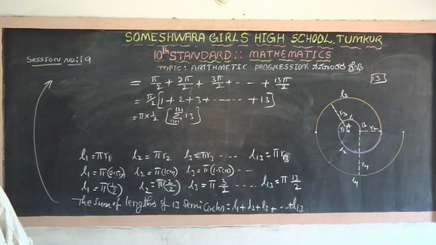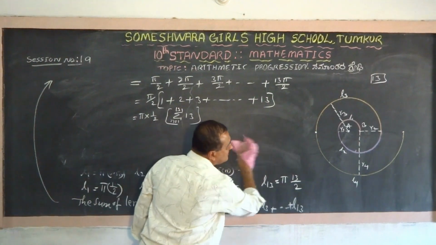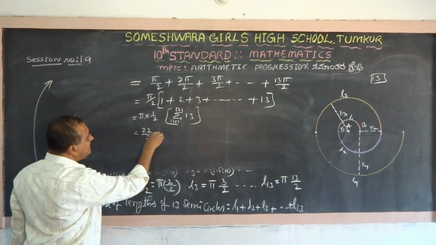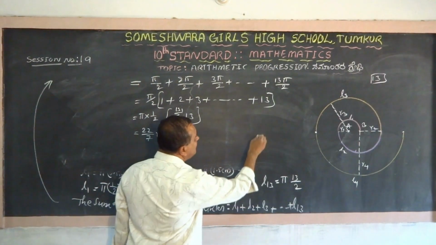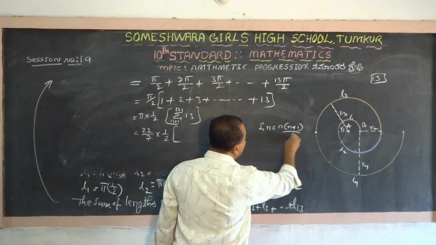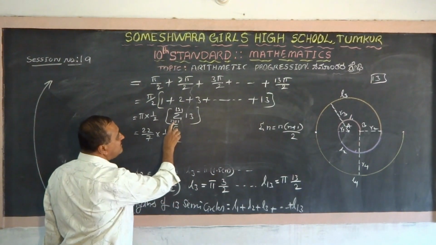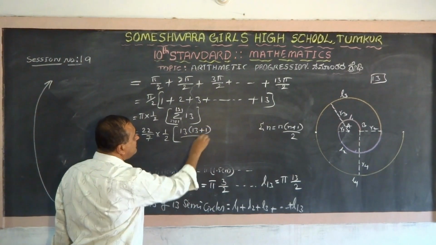Now you know the pi value is 22 by 7. This will be 22 by 7 into 1 by 2 into the sum. Use the formula sigma n equals n into n plus 1 divided by 2, with n as 13: 13 into 13 plus 1 divided by 2.